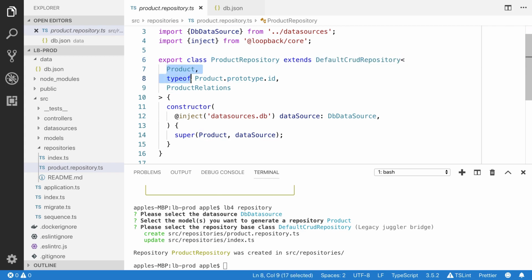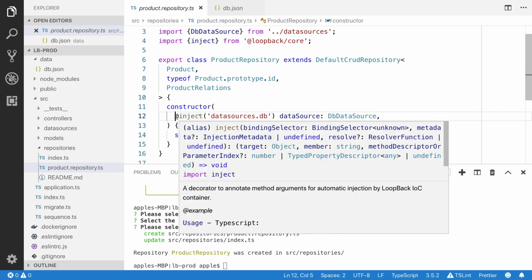It can use these 3 types: product, the type of product.prototype.id, and product relation. And they have used this dependency injection.